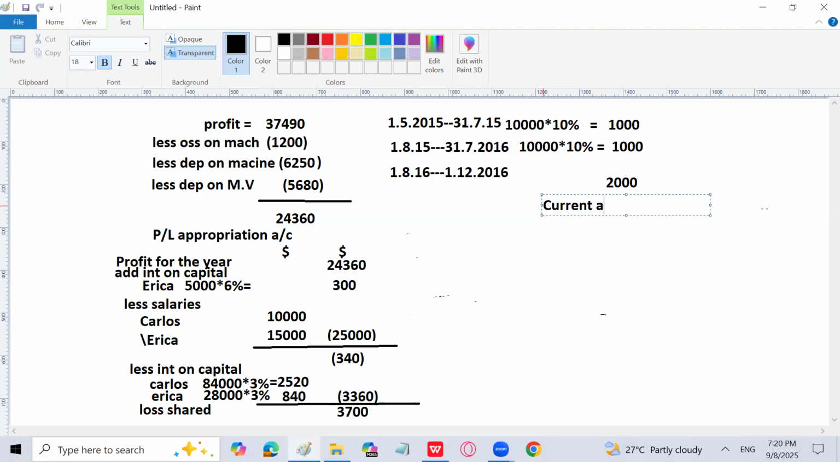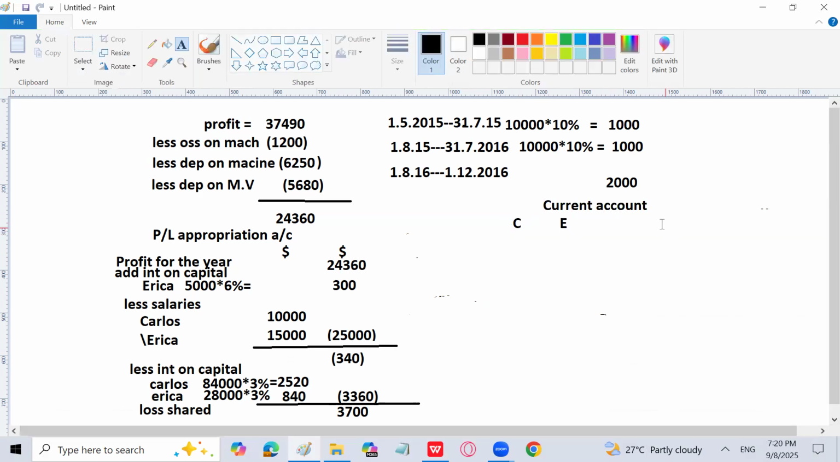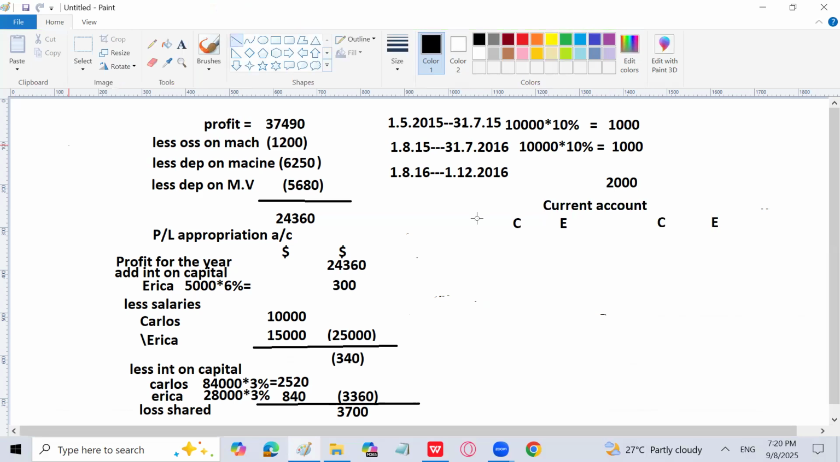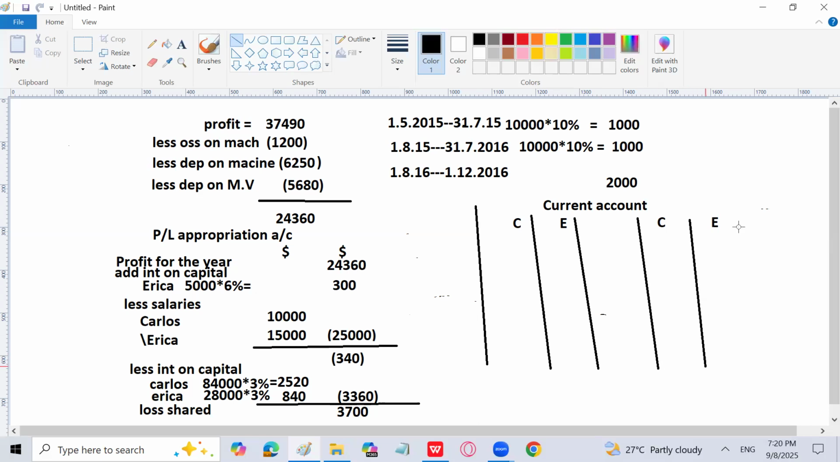So let's see this. Here come Carlos and Erika, then again Carlos and Erika. So let's do it. How are we going to do that? The current account of Carlos and Erika we can prepare easily, like this.